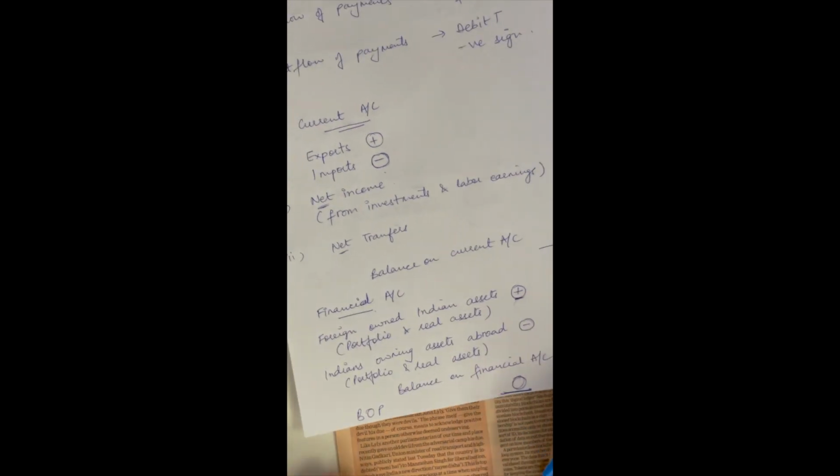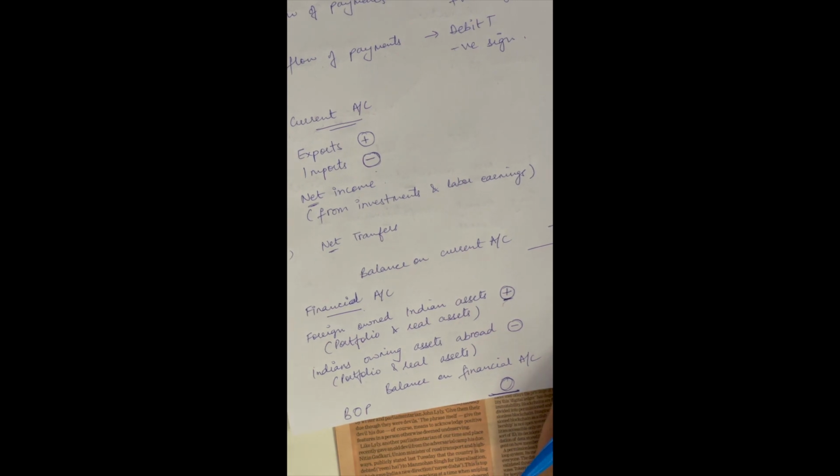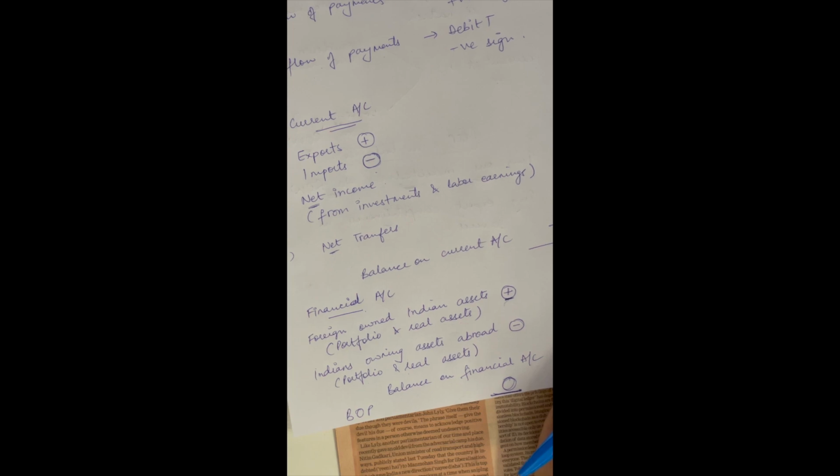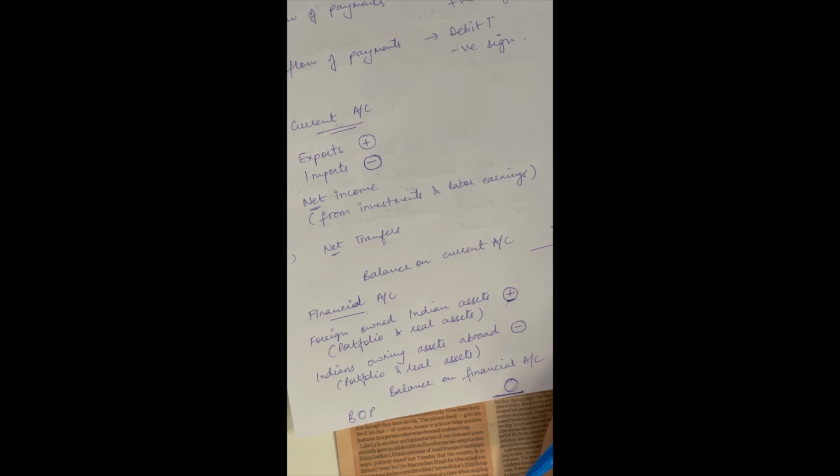Now, one thing that you have to really understand is that there's an important relationship in the BOP: any inflow of funds is going to be matched by an equal and opposite outflow of funds. So since inflow is equal to outflow, the entire BOP is always going to be equal. That is, net BOP is equal to 0.